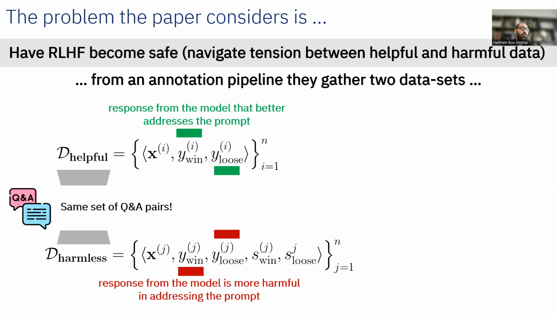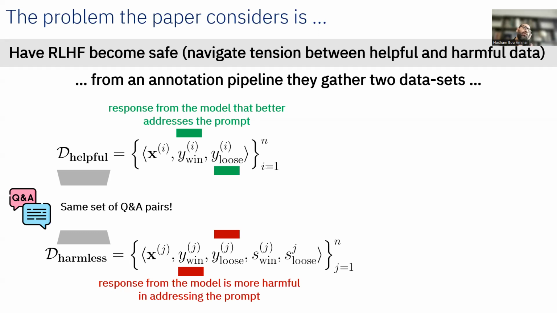Similarly for y win and y lose here, but now which response wins and which loses is determined by which one is more harmful in addressing the user prompt. So if we have two answers and one is more harmful, then y win will win over y lose.